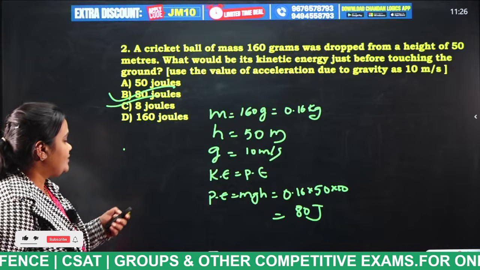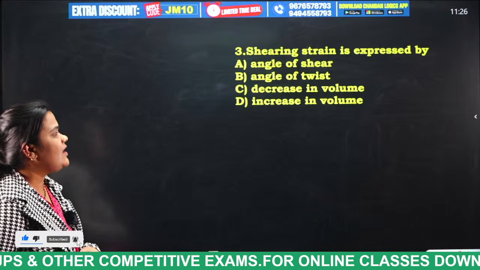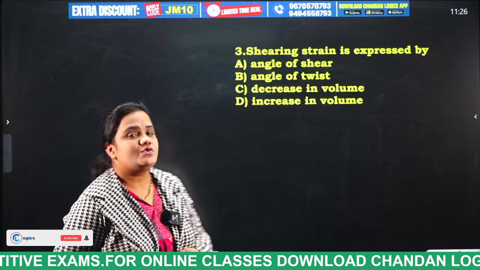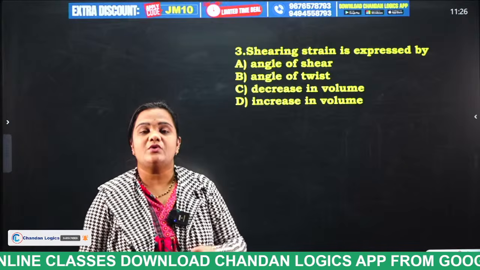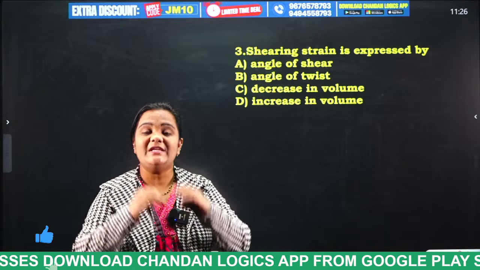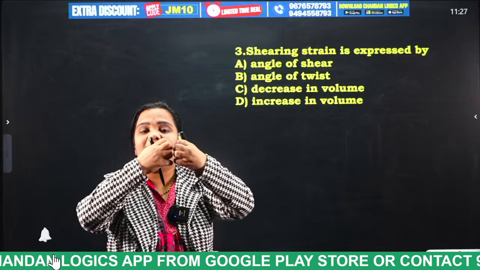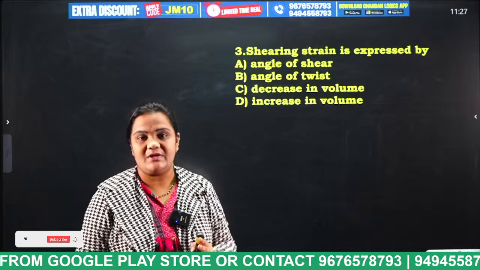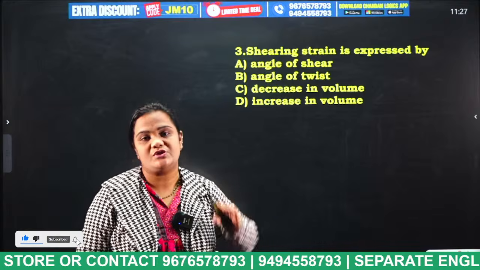Next question. Shearing strain is expressed by: angle of shear, angle of twist, decrease in volume, increase in volume. So what do you mean by strain, students? If I take a rubber band, initially its length is 5 centimeters. If I apply force and stretch that rubber band, its length will change. So what is strain here, students? Change in dimensions to its original dimension.